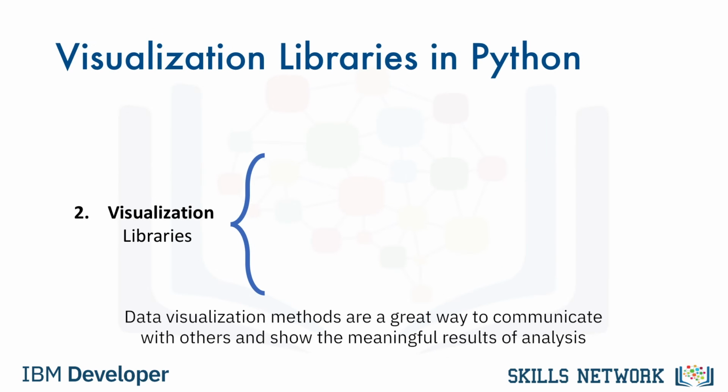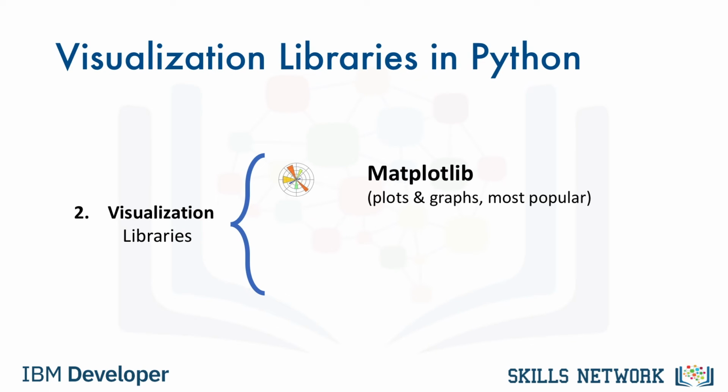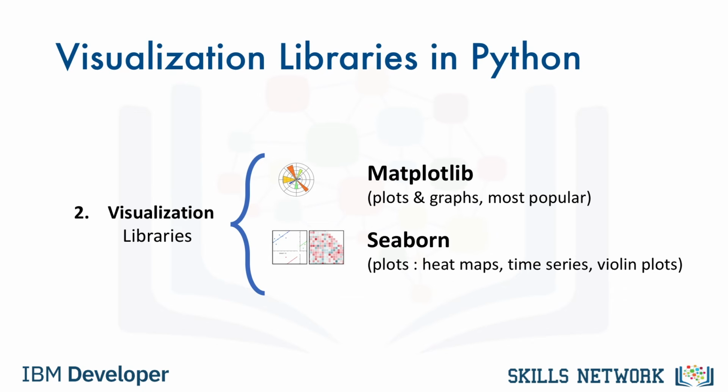Data visualization methods are a great way to communicate with others and show the meaningful results of analysis. These libraries enable you to create graphs, charts, and maps. The Matplotlib package is the most well-known library for data visualization, and it's excellent for making graphs and plots. The graphs are also highly customizable. Another high-level visualization library, Seaborn, is based on Matplotlib. Seaborn makes it easy to generate plots like heat maps, time series, and violin plots.